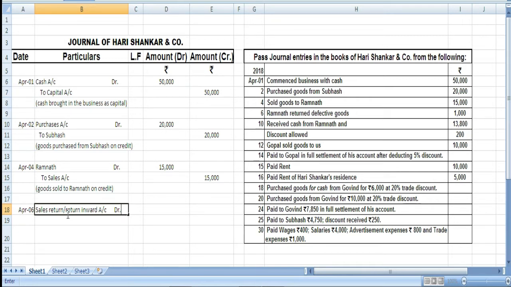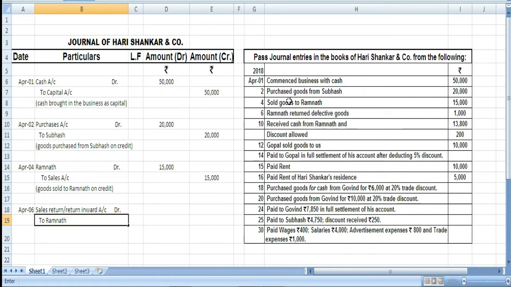So, here Ramnath now becomes the giver, because now Ramnath is returning goods to Hari Shankar. What was the new account that we found here?